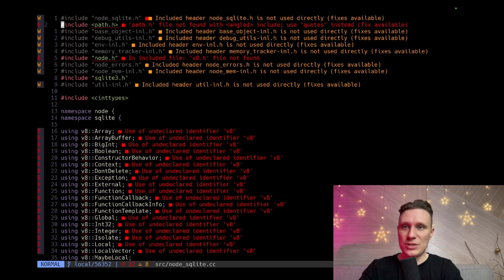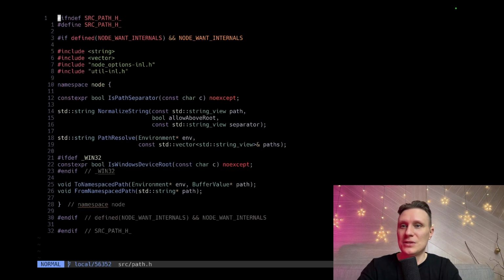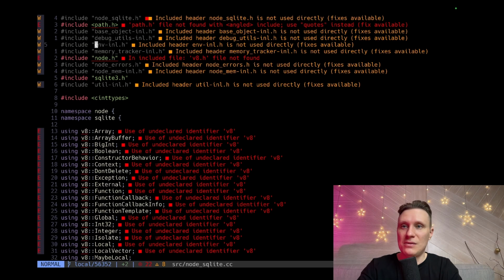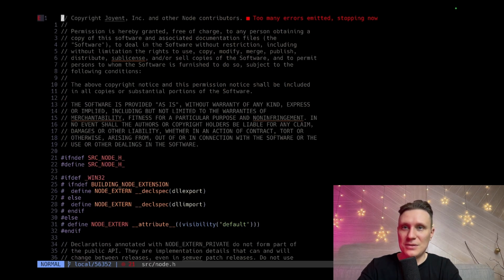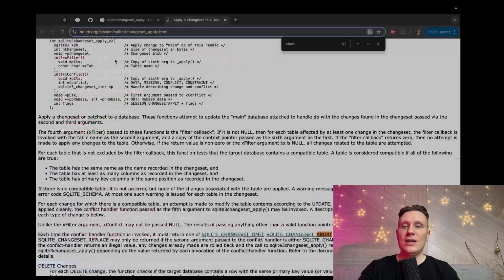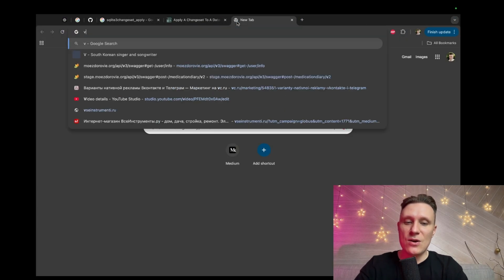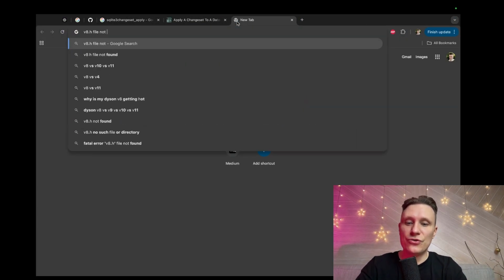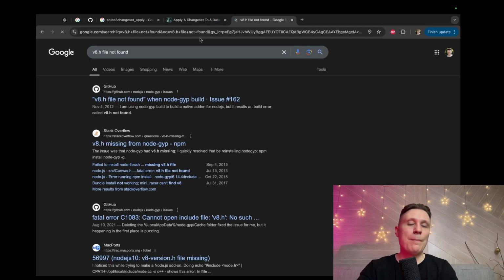fix these issues. Pass file not found with angle include quotes. Not found. Too many errors. Stopping now. V8 .h file not found. Let's try to do this. V8 .h file not found. How is it not found? We can compile this stuff, but somehow my IDE can't find this file.